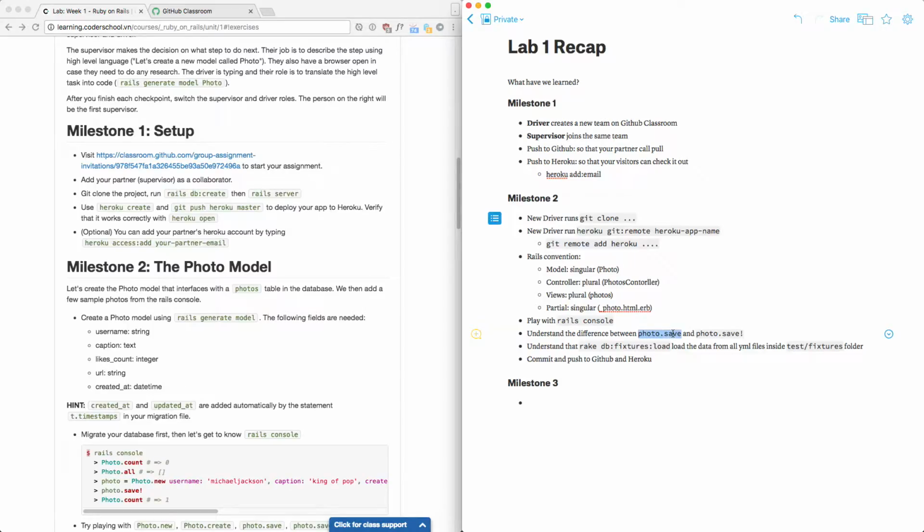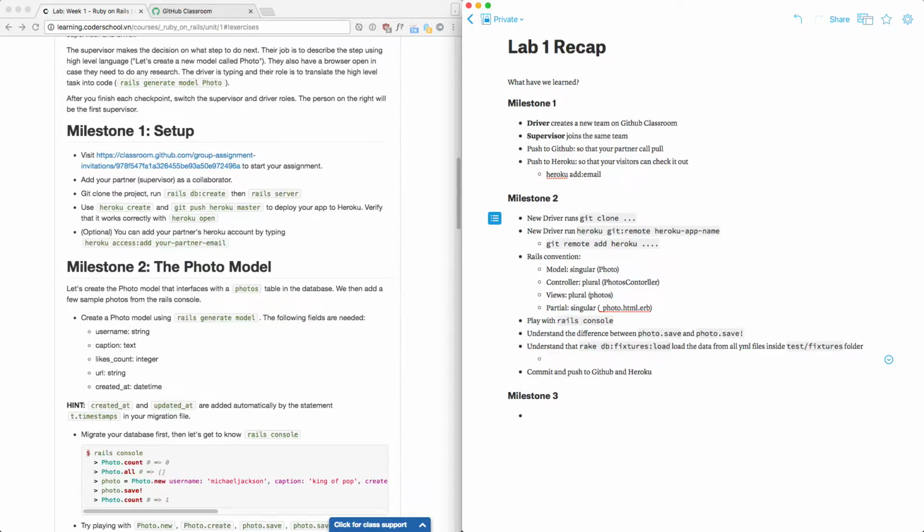Now, when you go into the Rails console, you know .save. What does it return? True or false? If it can save, it returns true. If it cannot, it returns false. .save with a bang means if it cannot save, it will crash and throw an exception. Now, understand that if you have this folder test/fixtures, in here you have photos.yml, comments.yml. If you have the columns correct, when you run this, it will load it.